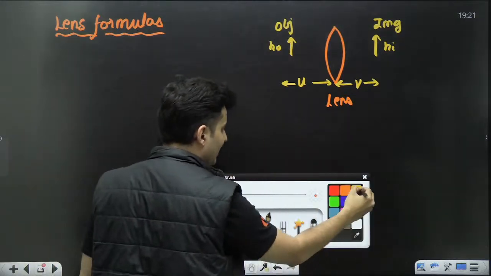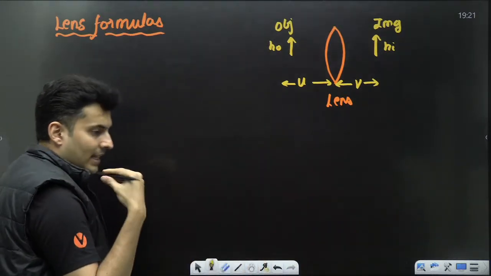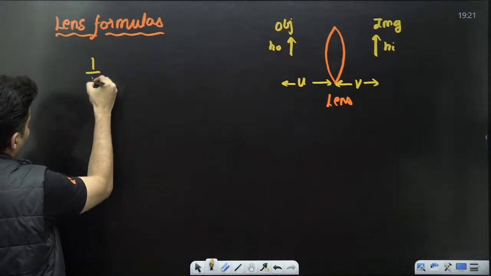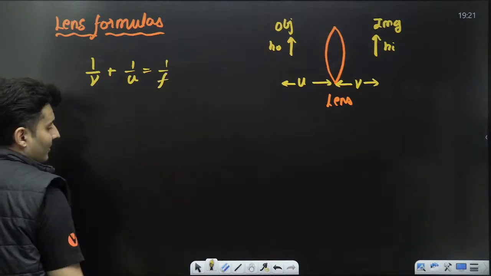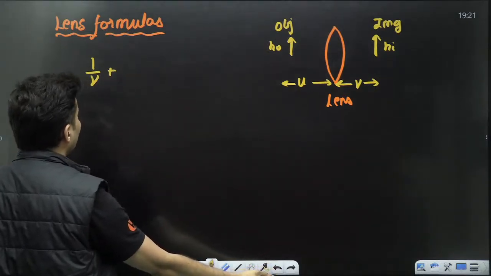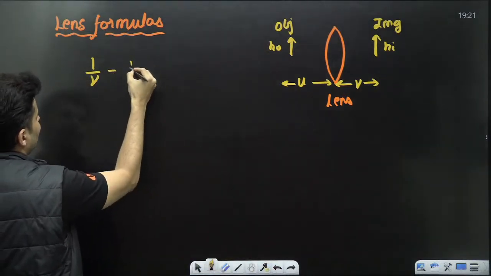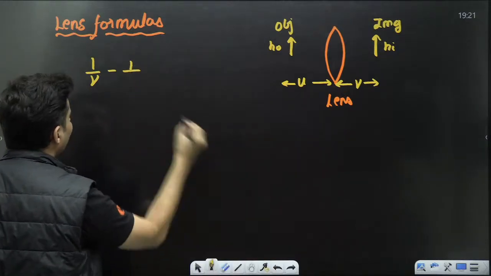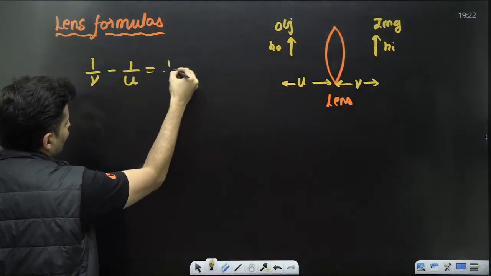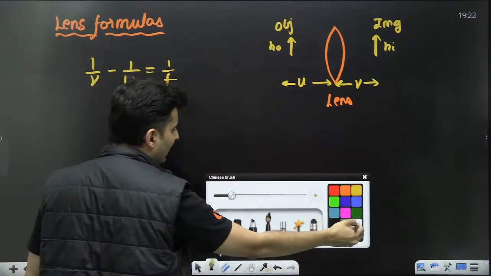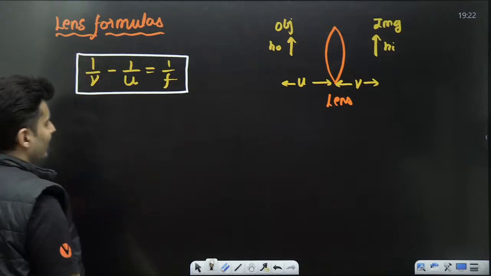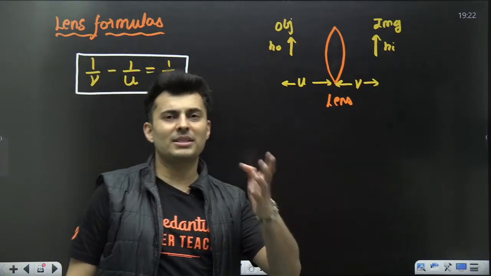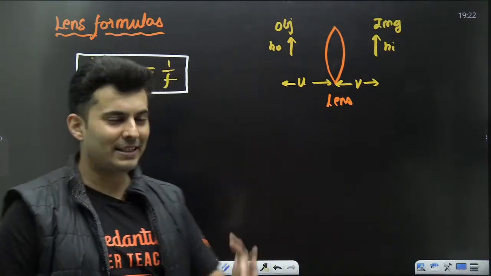It's not mirror, it's just lens. Just like the mirror formula was 1 by V plus 1 by U is 1 by F. In the lens formula, it is not plus, it is just minus. So 1 by V minus 1 by U is 1 by F. Instead of that plus, what you get is that minus. That's the major difference. So wherever plus was there, minus will come. If minus was there, plus will come.